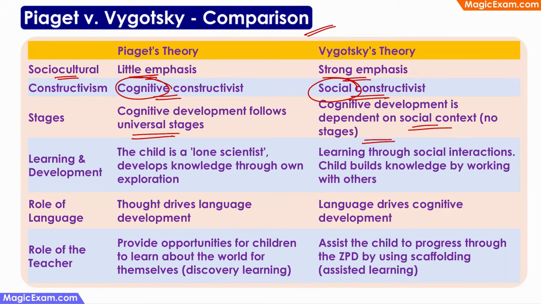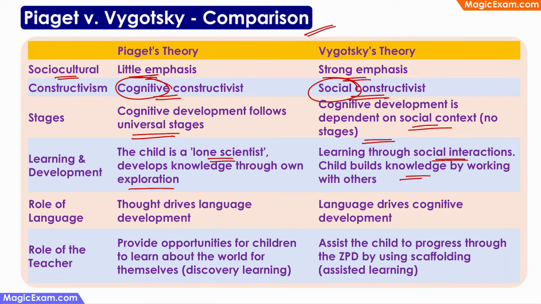And next, Piaget says that the child is a lone scientist, that is, he develops a lot of knowledge through his own exploration, through his own experiments, through his own experience, whereas Vygotsky says that a lot of learning happens through social interactions and the child learns a few things from others and builds on top of that knowledge.